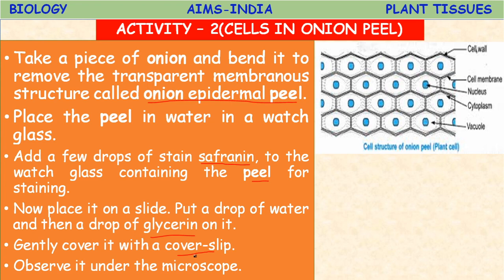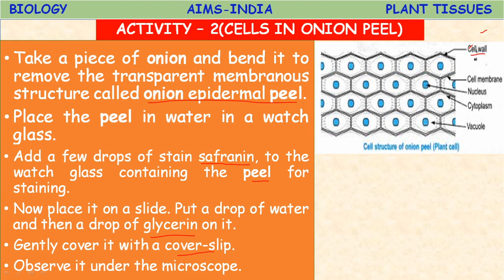Then observe under the microscope. While observing, with keen observation, you have to compare your drawing with the figure given in your textbook. Okay, here some parts are also labeled. You see, cell wall.